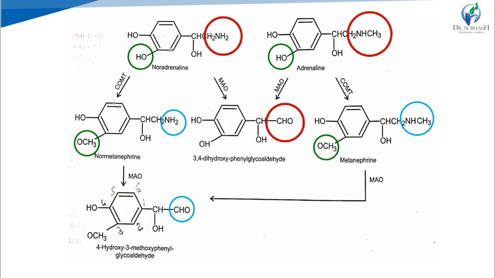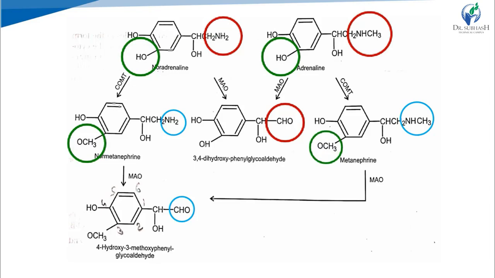Now we will see the enzyme COMT. MAO is present within the neuron while COMT is present in the cytoplasm. COMT, catechol O-methyltransferase, transfers methyl, right? As we have seen in the earlier slide, it transfers methyl to the hydroxyl group present at the third position. So this is the hydroxyl group of noradrenaline at the third position, and this is of adrenaline. Both of these hydroxyl groups are converted into methoxy groups. So noradrenaline results in normetanephrine and adrenaline results in metanephrine.